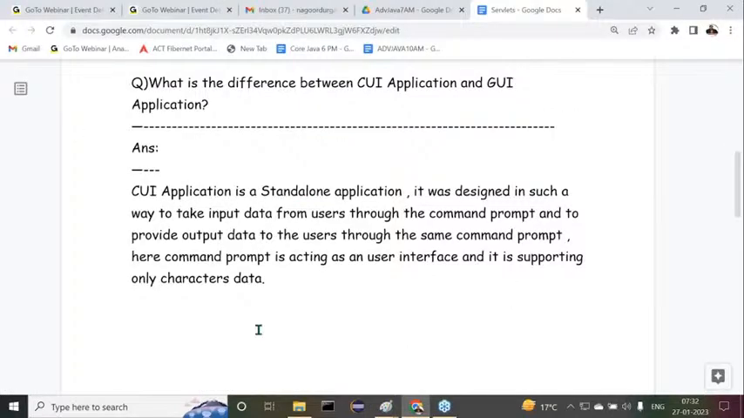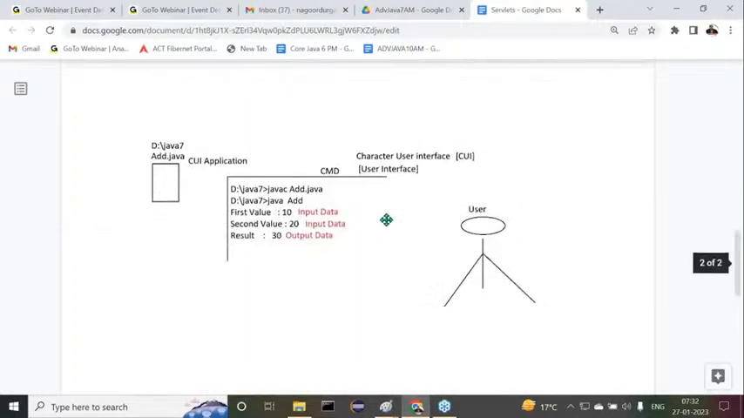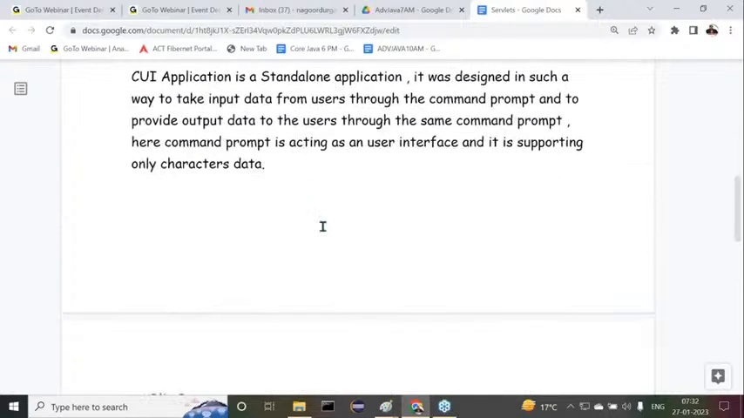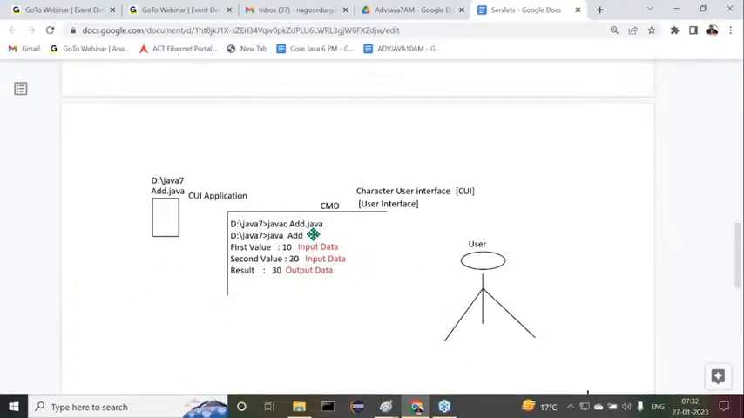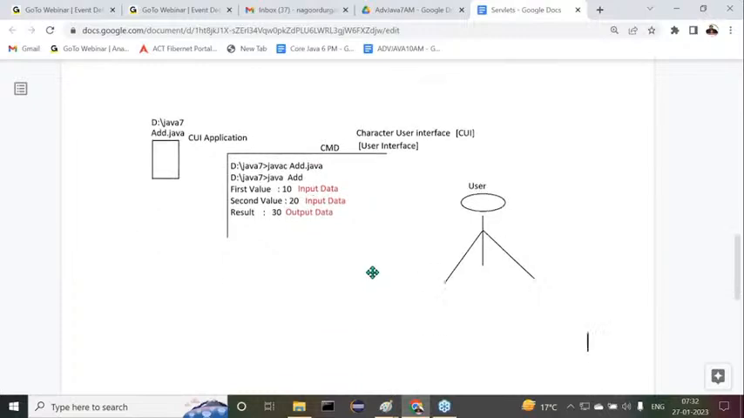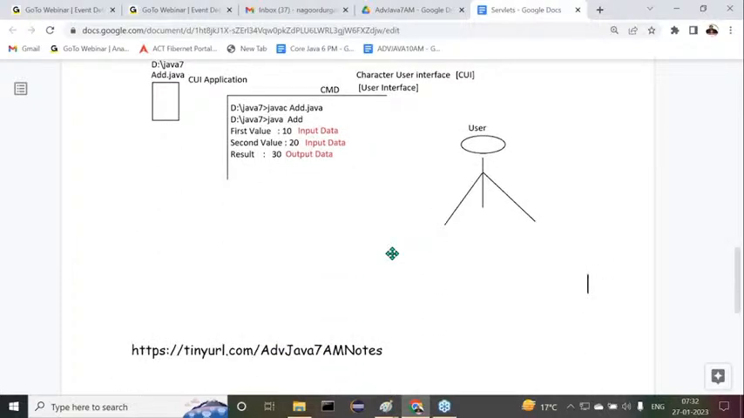I want to give the diagram here. All right, sir, the GUI application definition and the respective diagram we provided here. Understand it clearly. It is not required to write anything. Just listen to the content here.